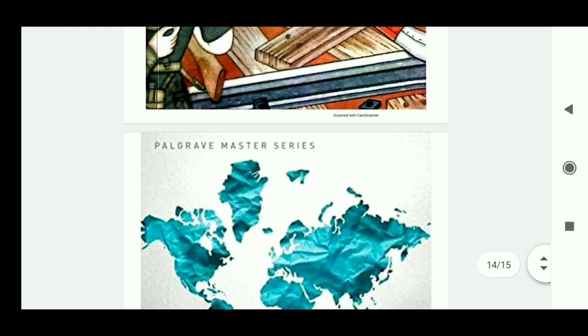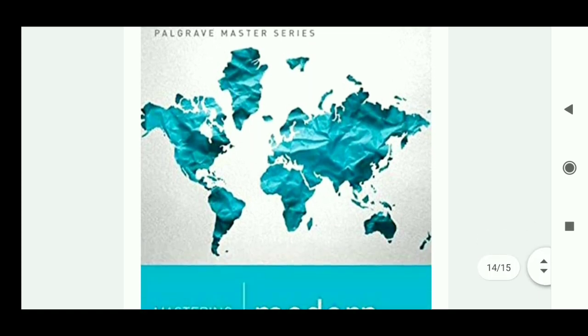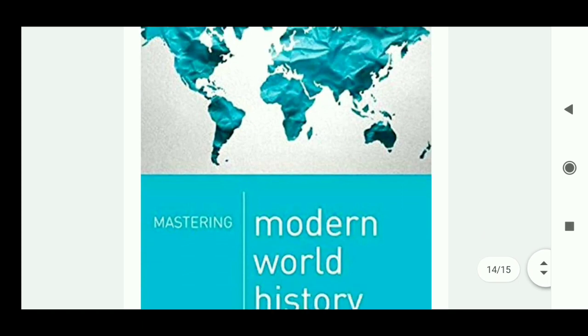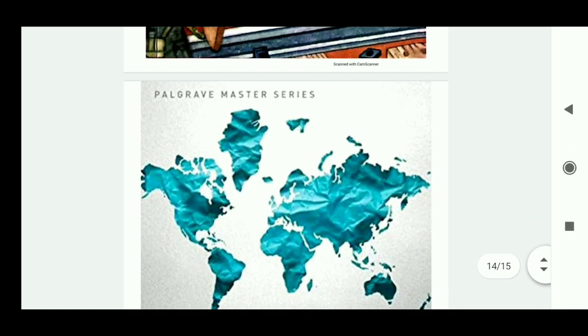Then come to world history. For world history, as you have already started with the new NCERT and the Arjun Dev old NCERT, then come to Norman Lowe's Mastering Modern World History. This book is also sufficient for world history.